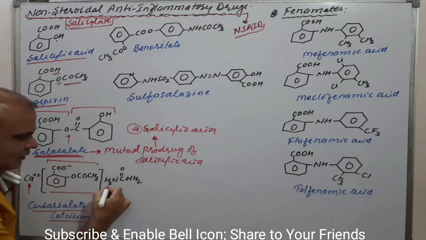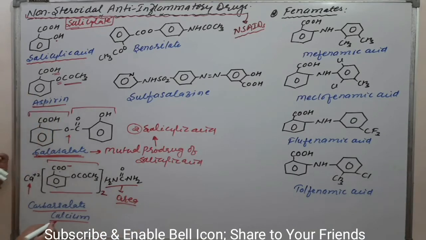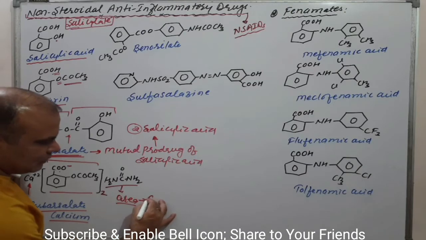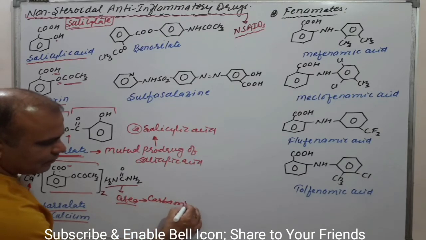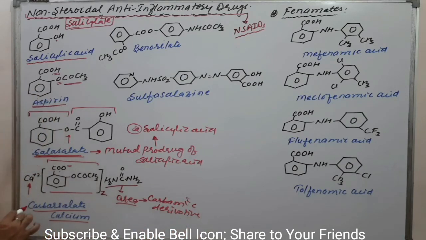Aspirin. Clear? And this one, as you know, is urea. This is the urea molecule. Urea is known as a carbamic acid derivative. So again you can easily correlate carbasalate calcium. Carba means carbamic acid, salate means aspirin, and calcium means this one. These are all aspirin drugs.